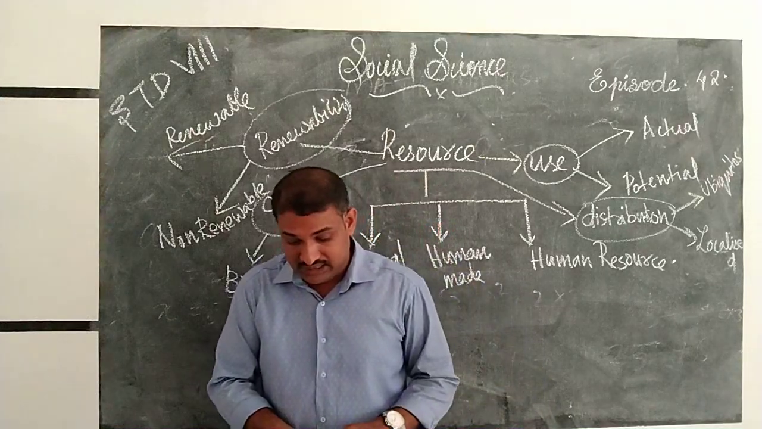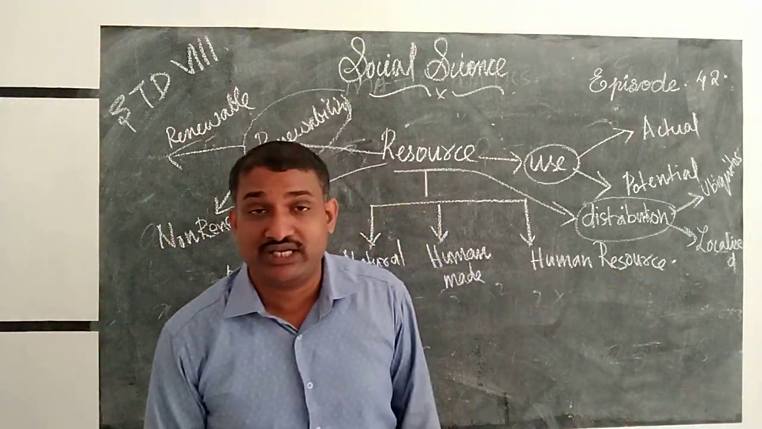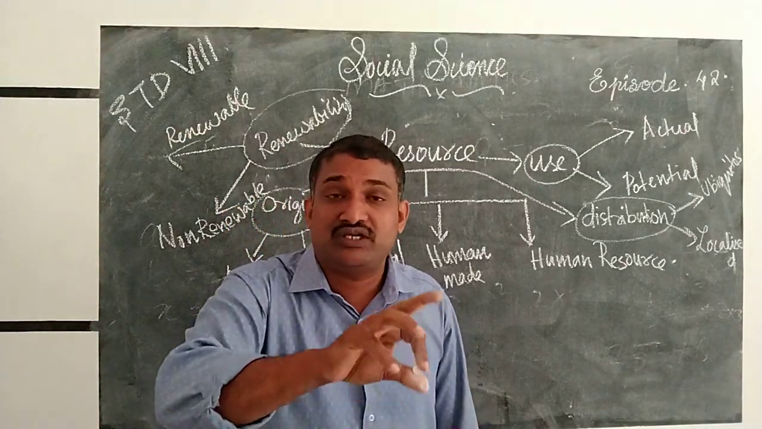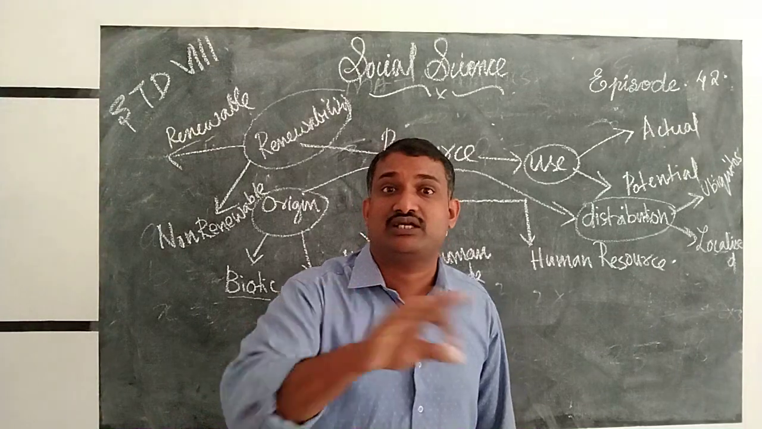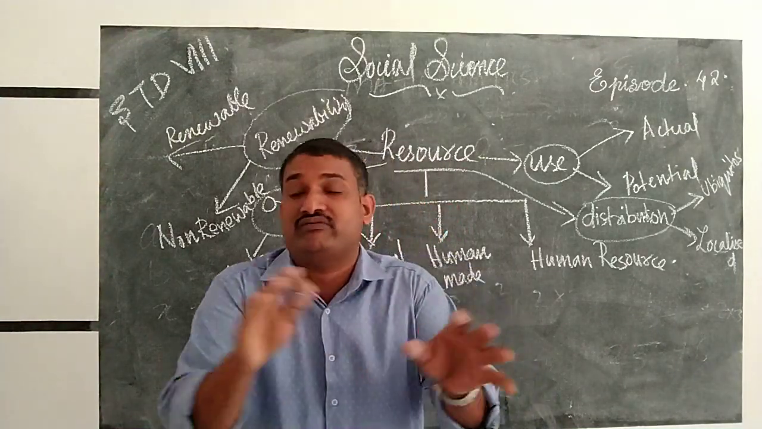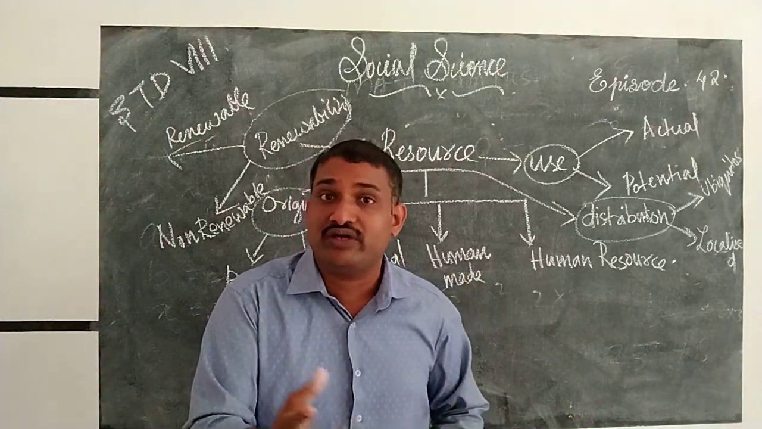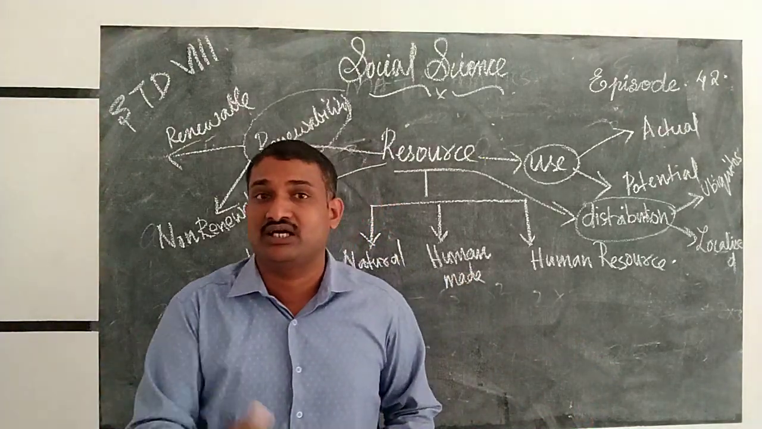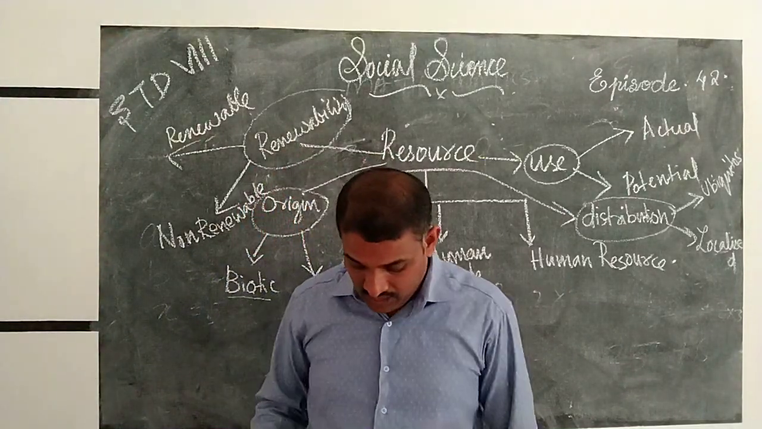Ubiquitous resources are resources that can be found everywhere. That resource we can call ubiquitous. For example, air: air can be found everywhere. In examinations they ask, what is ubiquitous? Ubiquitous are the resources that are found everywhere, for example air.